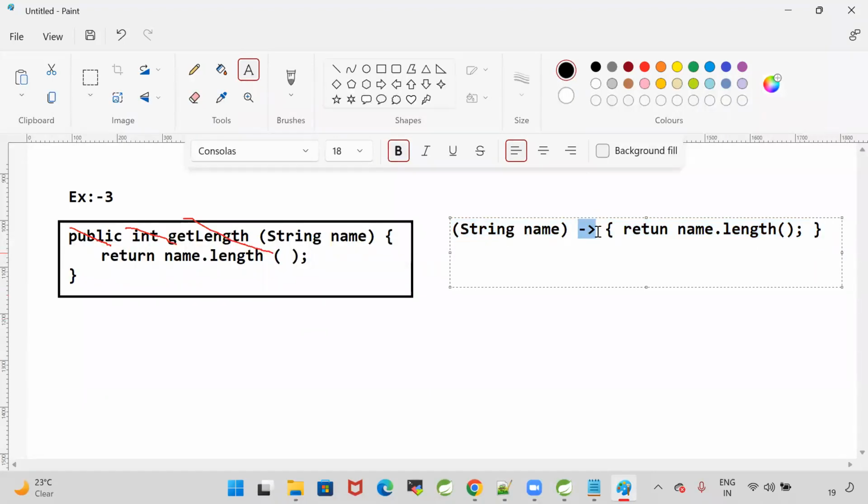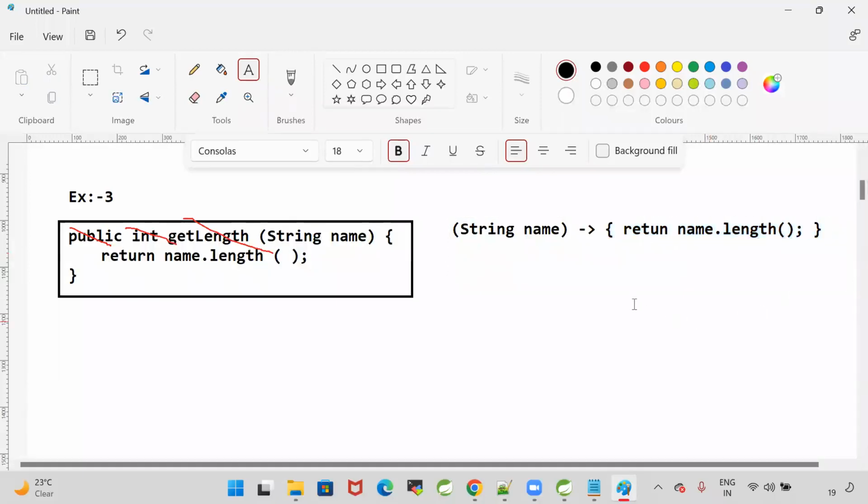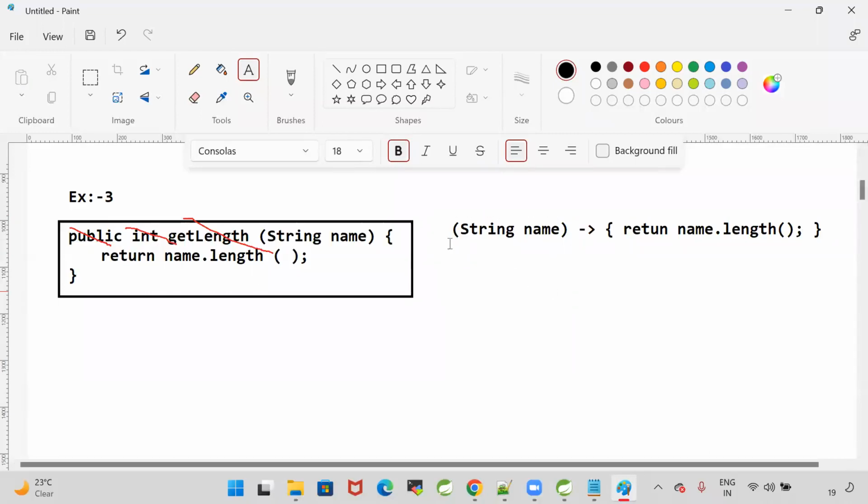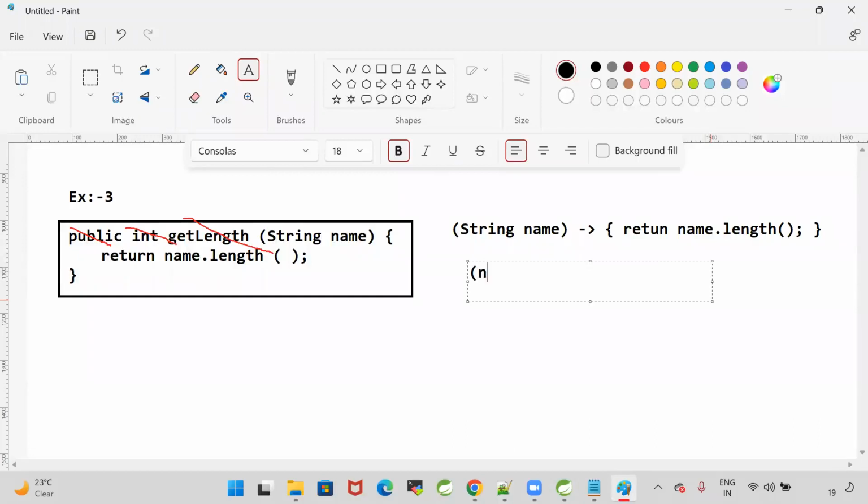The body will be represented by using the arrow mark. Arrow represents the lambda body, and this is the input for the lambda. String name I am passing as input, and in the body we are writing one line. As we already discussed, if we are writing only one line in the body, braces are optional, and the data type is optional for lambda input. So I'm removing the data type, it's not mandatory, and I'm going to remove the braces and return name.length.